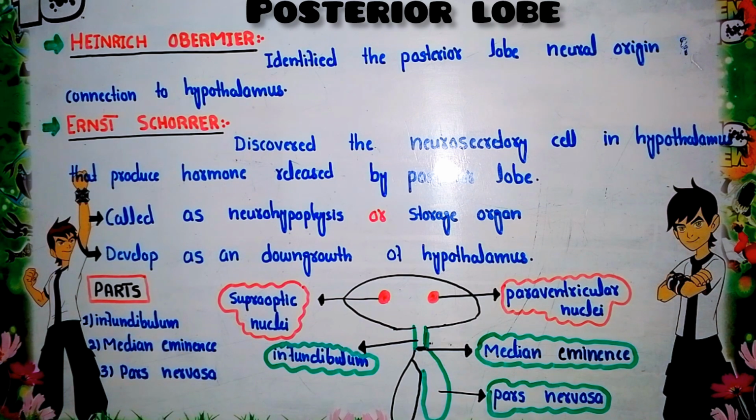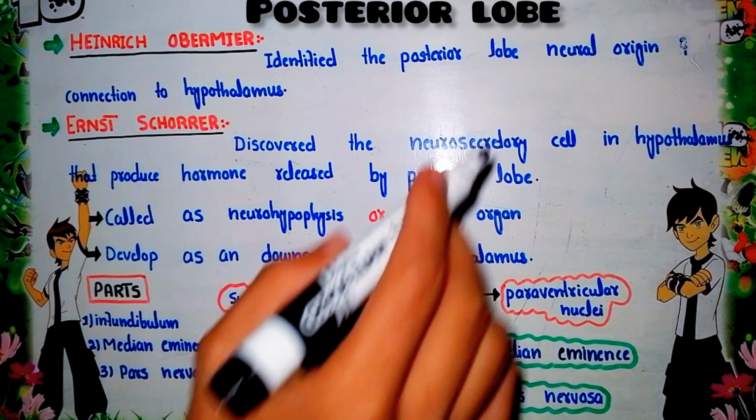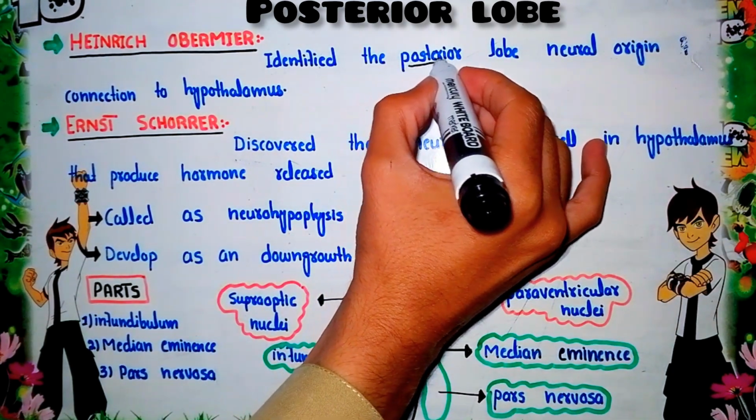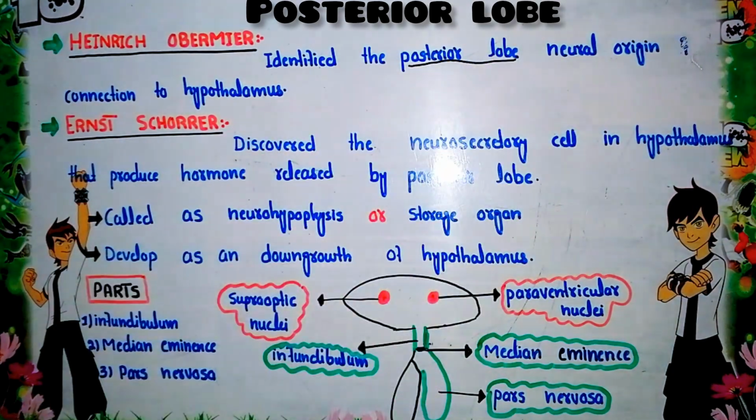Now, before discussing the pituitary gland, its parts and its function, we must have a short idea about the history of the posterior lobe of the pituitary gland. So here are two scientists who contributed to the posterior lobe of the pituitary gland. The first one is Heinrich Obermeier. For the first time, he identified that the posterior lobe has a neural origin.